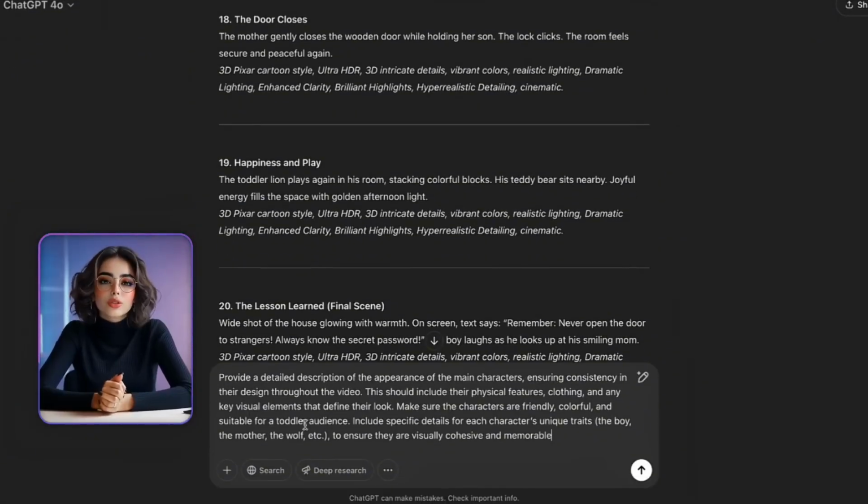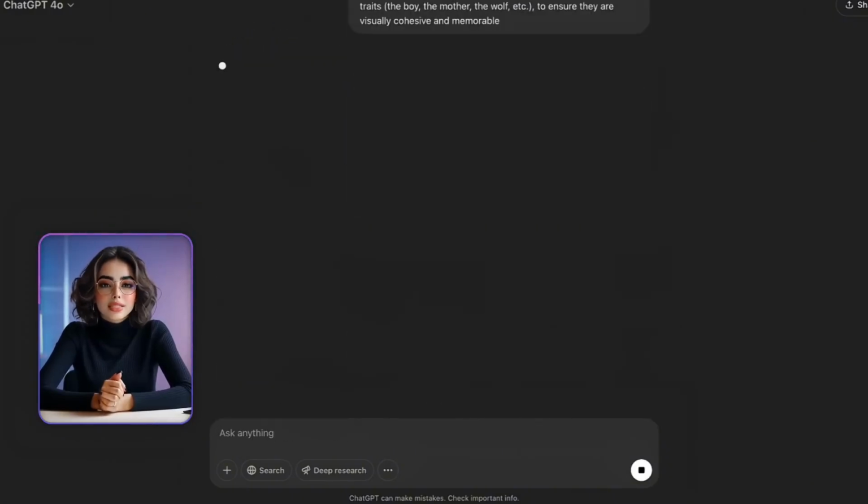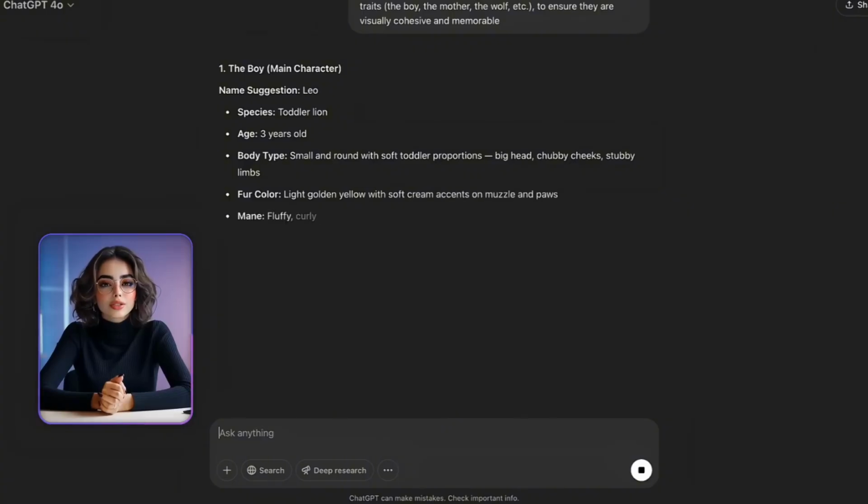Provide a detailed description of the appearance of the main characters, ensuring consistency in their design throughout the video. This should include their physical features, clothing, and any key visual elements that define their look. Make sure the characters are friendly, colorful, and suitable for a toddler audience. Include specific details for each character's unique traits, the boy, the mother, the wolf, etc., to ensure they are visually cohesive and memorable. This step is very important because it helps maintain a consistent look for the characters throughout all